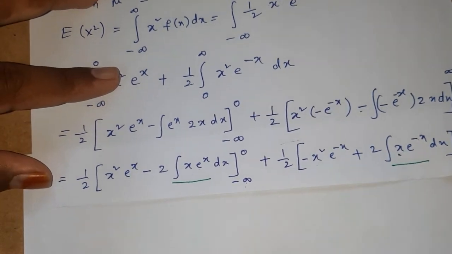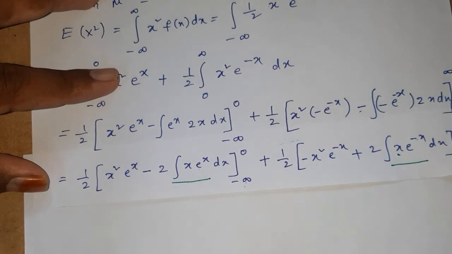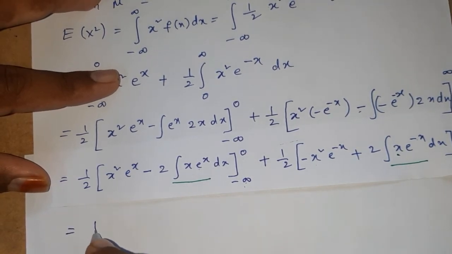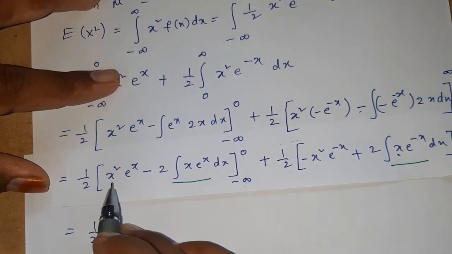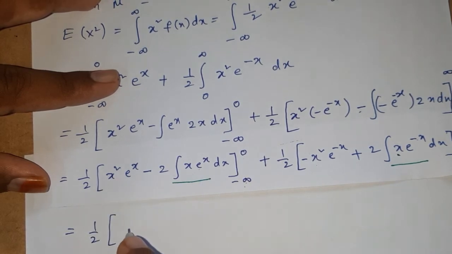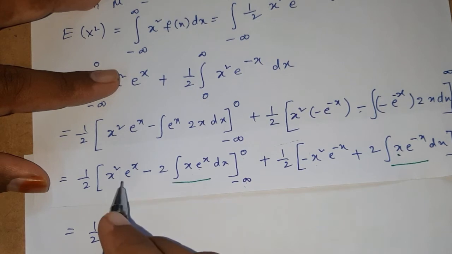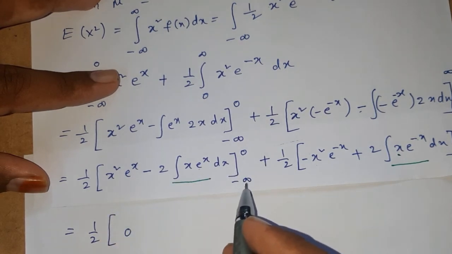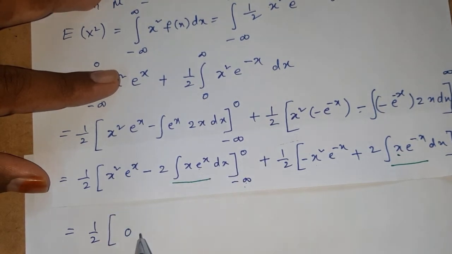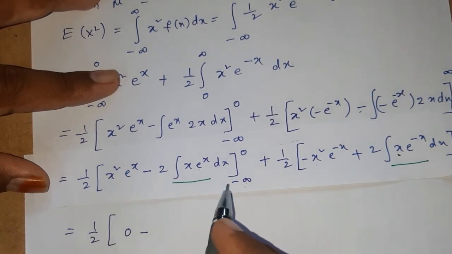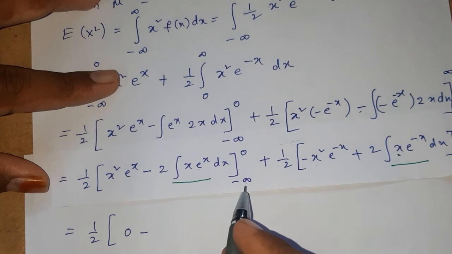Therefore, 1 by 2 into, if we apply upper limit and lower limit for x square e power of x, replace x with 0, then we will get 0 minus, replace x with minus infinity, its value becomes 0.